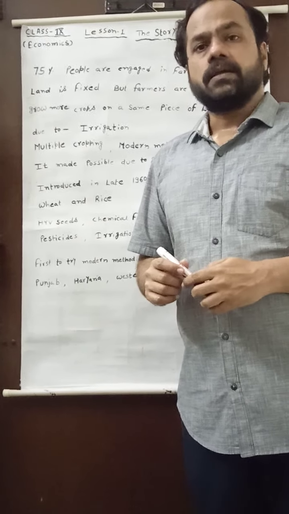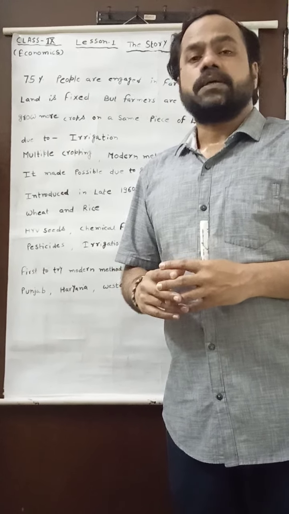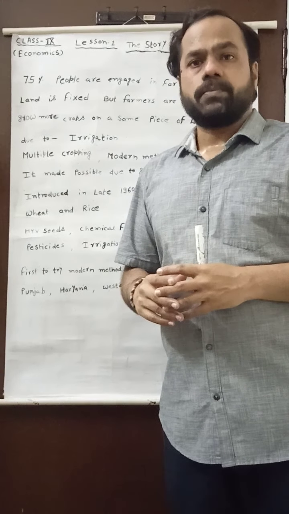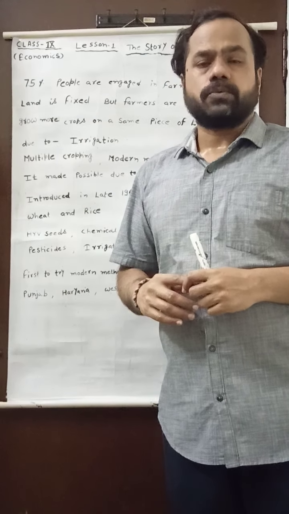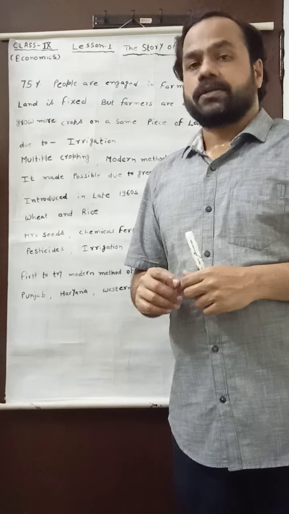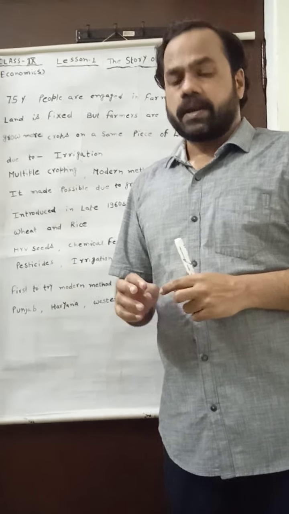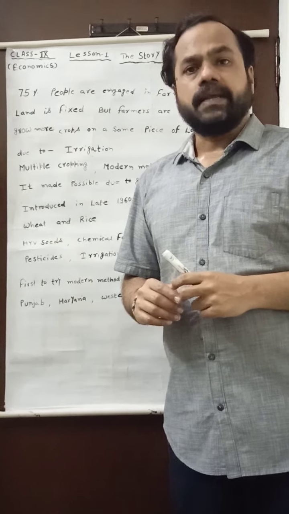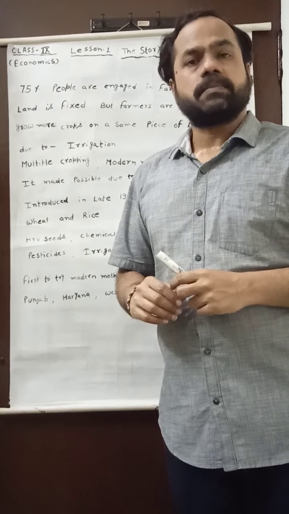Hello class 9. In this video I will continue the revision of lesson 1 from economics, the story of village Palampur. As in the first video it was told that there are 4 requirements of the production, or in the organization of production: land, labor, physical capital and human capital. Now I will discuss the land.